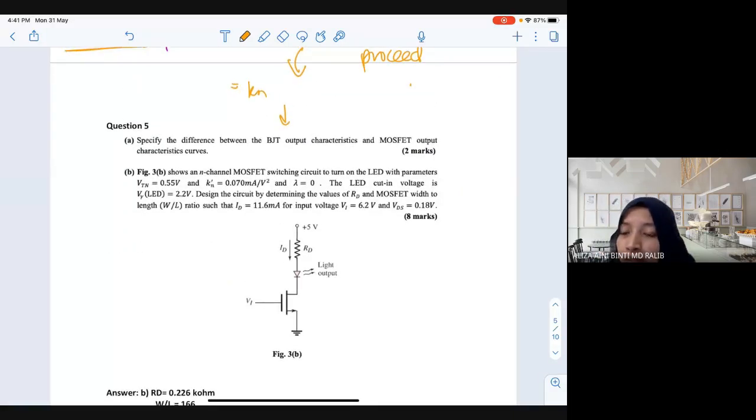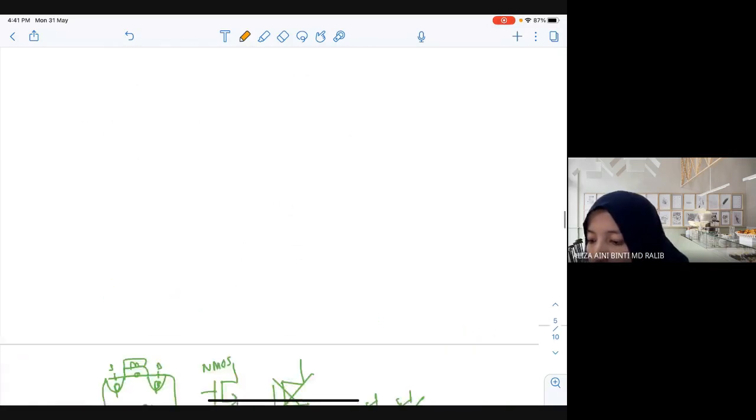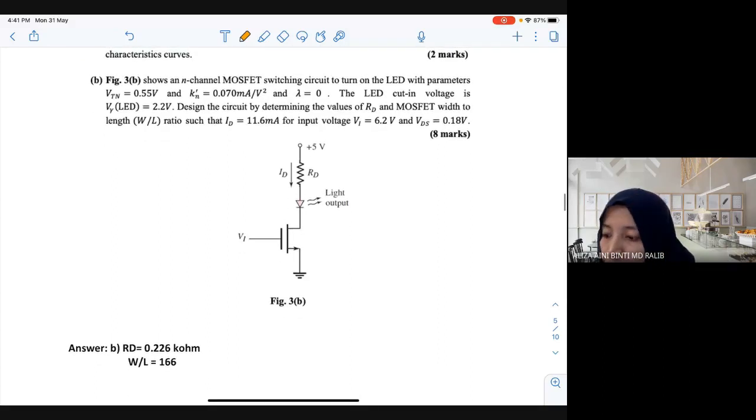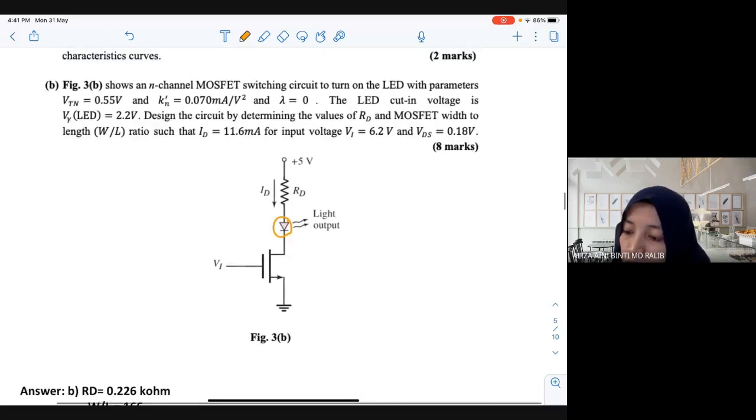Okay, last question before we finish. This is the fresh question from last semester. I really want to show you this question because this is a bit out of the box question. You have a diode here. Although the diode is not covered inside the final, this is an integration of the diode and the MOSFET. So if you see this question, show an NMOS switching circuit to switch.